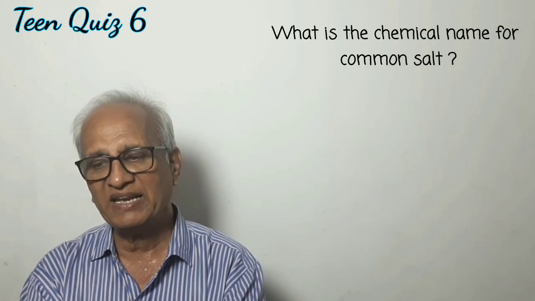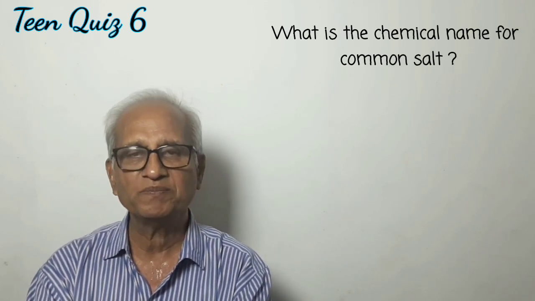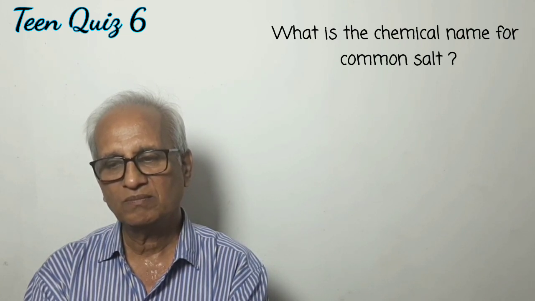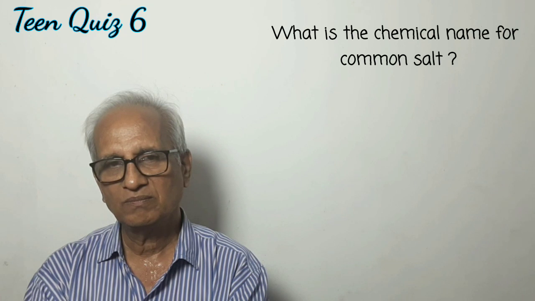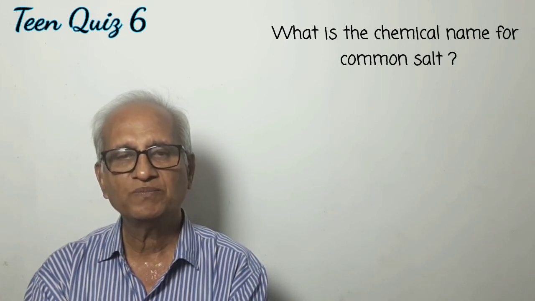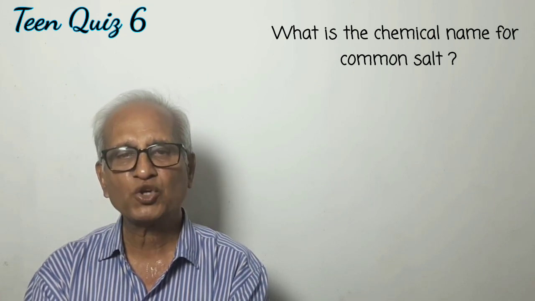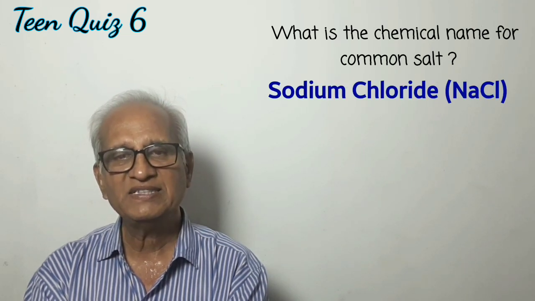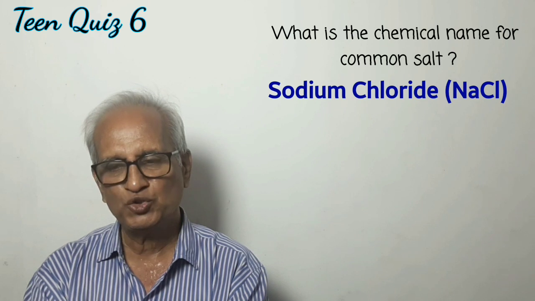What is the chemical name for common salt? Common salt in chemistry is called sodium chloride, NaCl, sodium chloride.